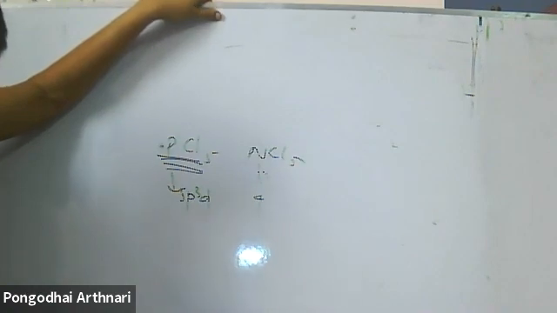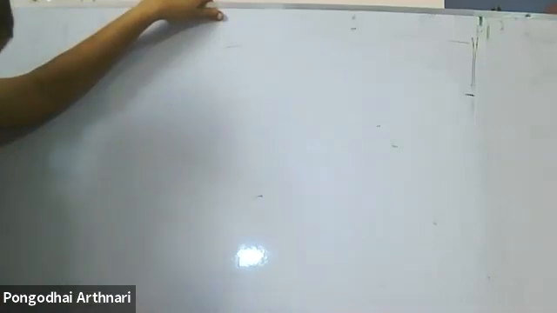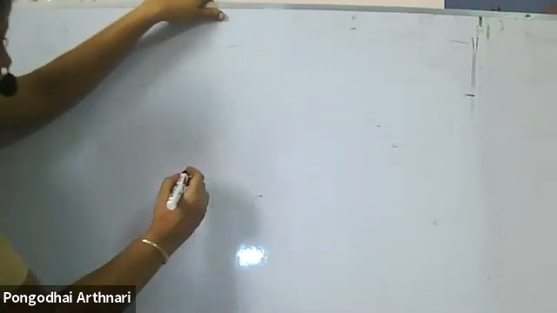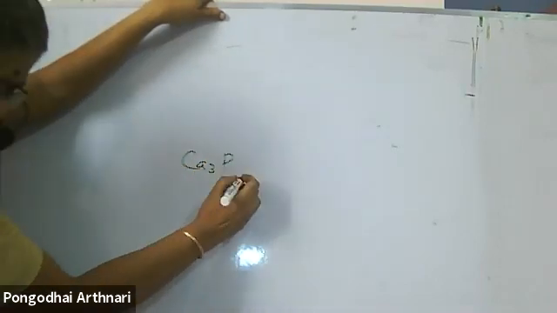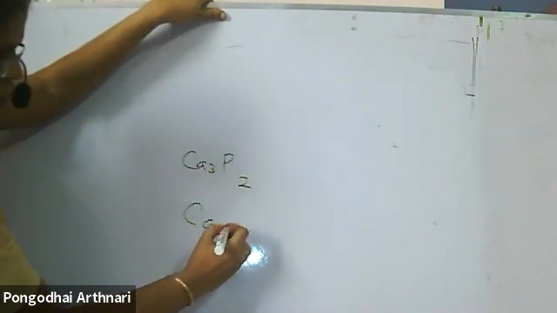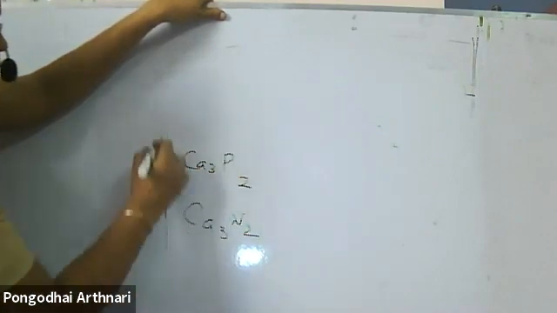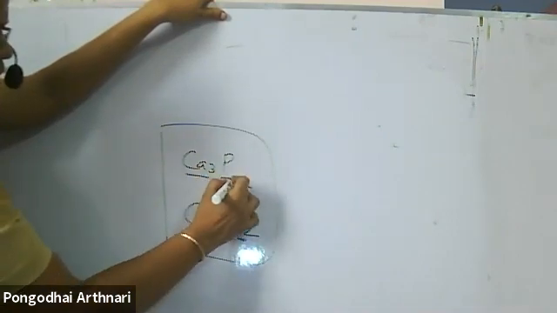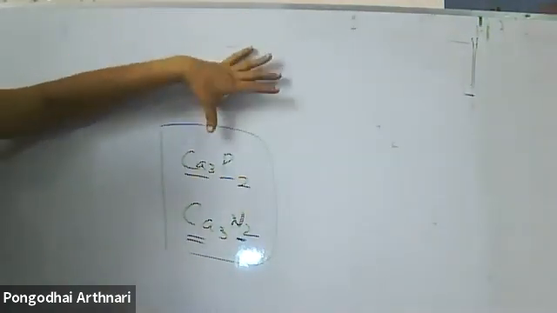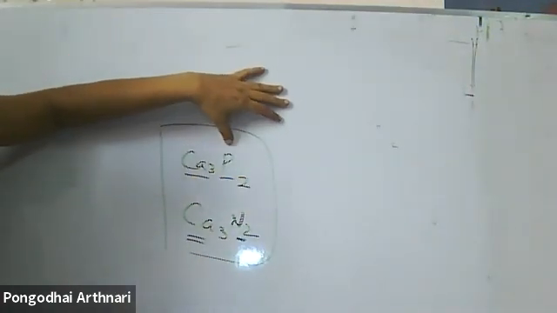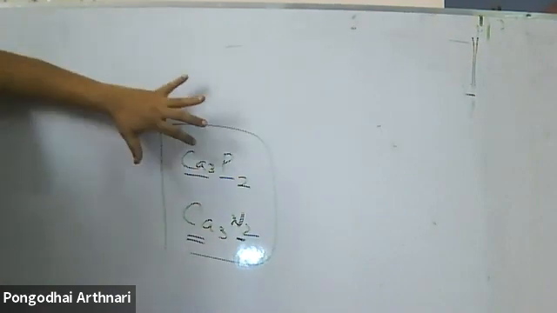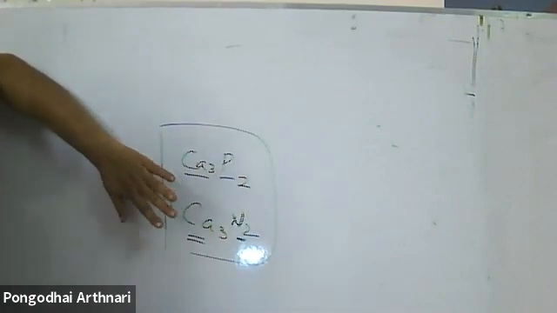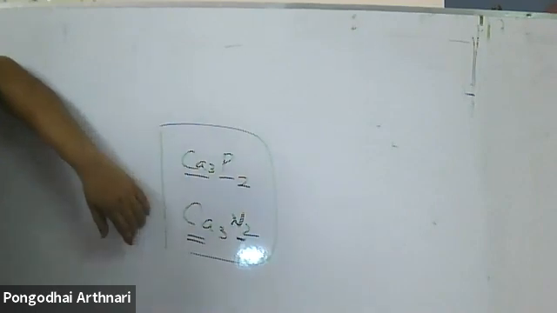Next, reactivity towards metals. These elements react with metals to form their corresponding compounds. For example, calcium phosphide and calcium nitride. The metal reacts with the non-metal to form the corresponding compound. Ca3P2 is what you study in phosphine, but now phosphine is being deleted, so you need not worry about it. This is called calcium phosphide, and this is called calcium nitride.